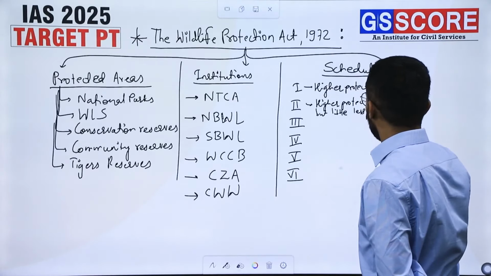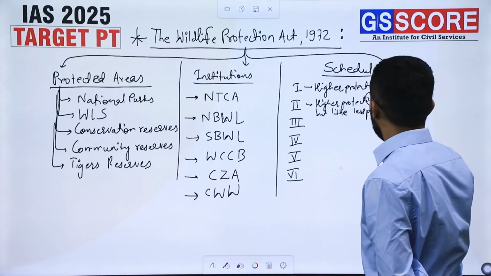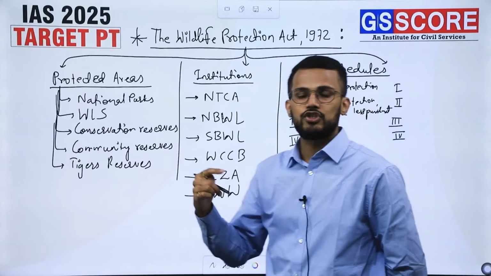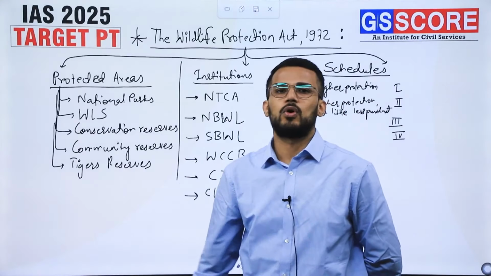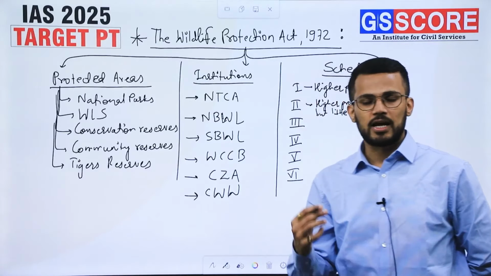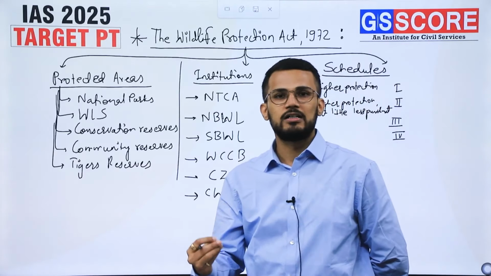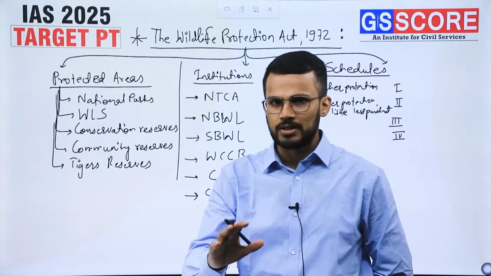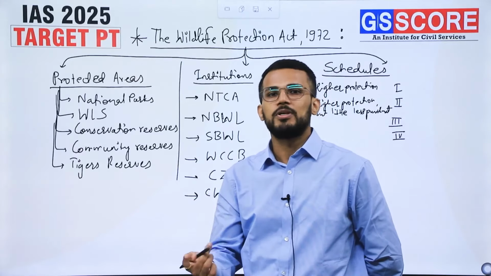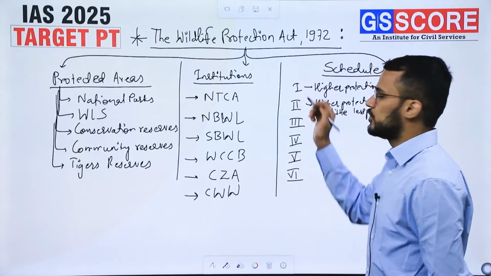So the stringent punishment that is seen for the crime against animals in Schedule 1 is not there for Schedule 2 animals. Crimes committed against Schedule 2 animals will be punished, but the punishment will not be as stringent as Schedule 1.